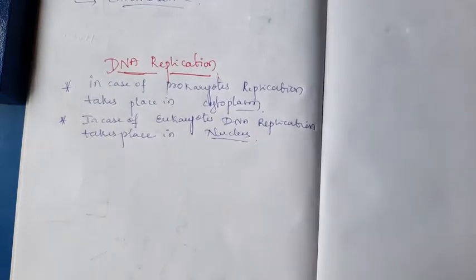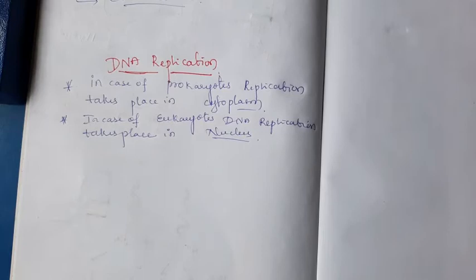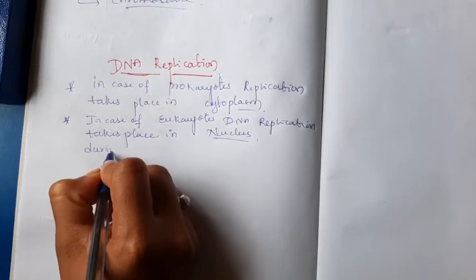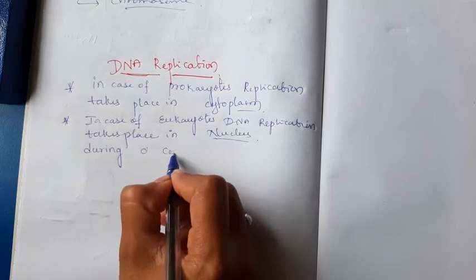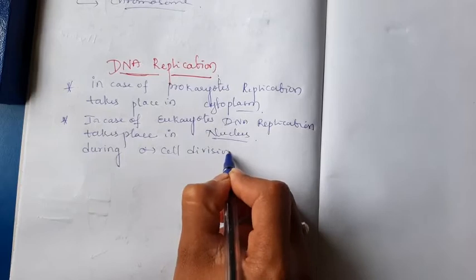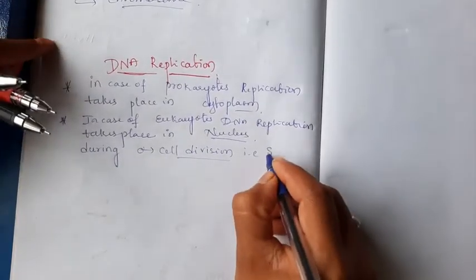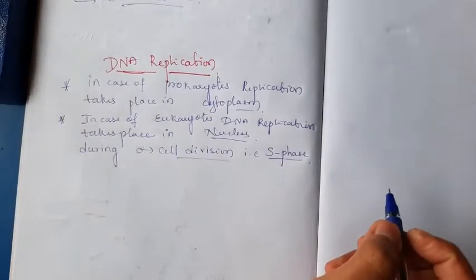because in case of prokaryotes there is no well defined nucleus, but in case of eukaryotes there is a well defined nucleus. Okay, in the nucleus the DNA replication takes place during cell division, particularly in the S phase, that is the synthesis phase in the cell cycle.